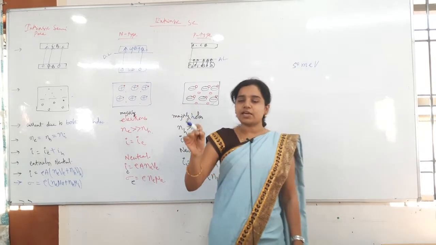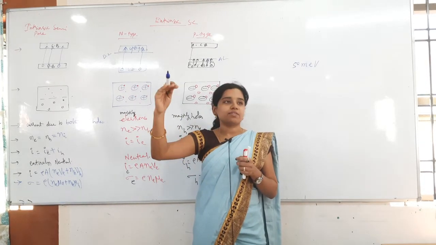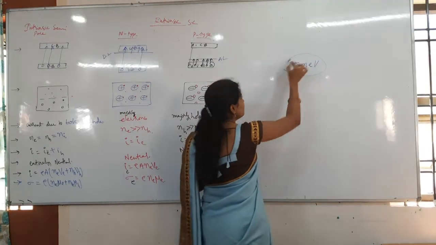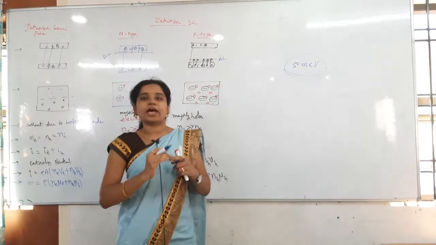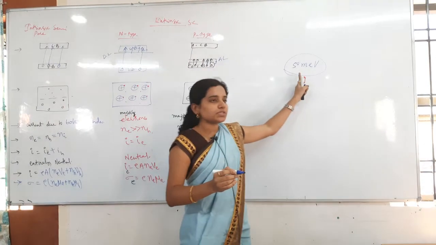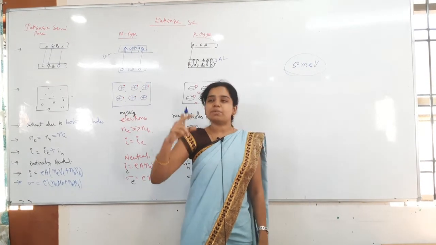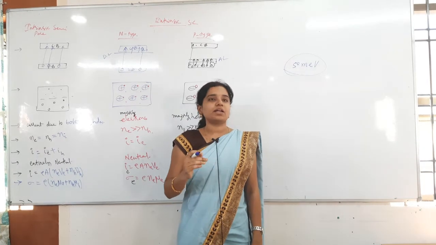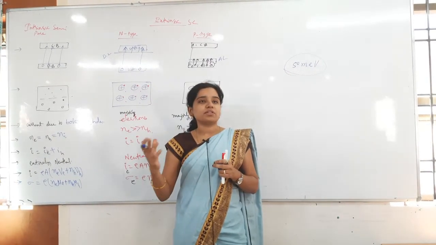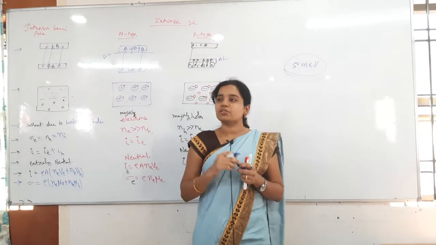Here the acceptor level energy is given. From the valence band to the acceptor level, the electron will jump. How much energy does it have to overcome? 50 milli electron volt, because this much band gap is there. Whenever the electron jumps between the valence band and the acceptor level, energy will be released in the form of light. That light will obviously have some wavelength. That wavelength only you have to find out.